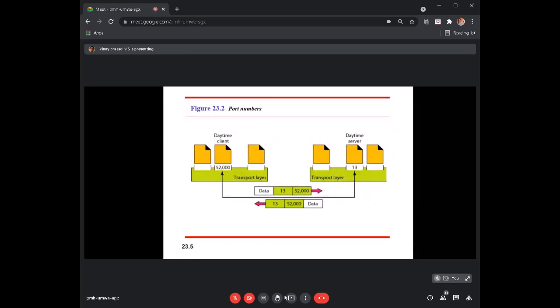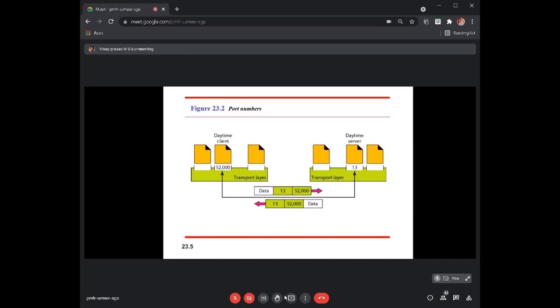Each of these ranges has specific applications. The well-known port numbers are used for well-known applications or services, while registered ports can be used if users are building their own applications or processes. The unregistered range can be used randomly whenever any request is initiated by the client.